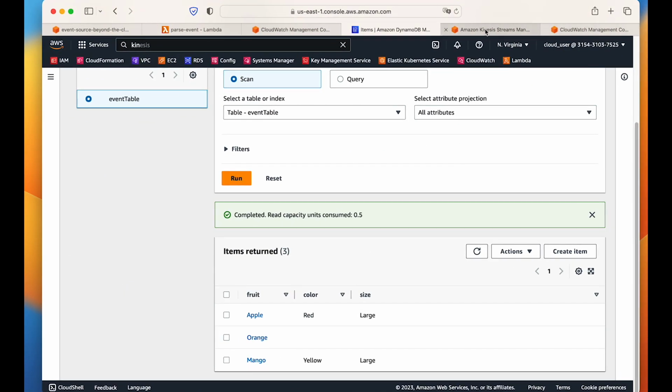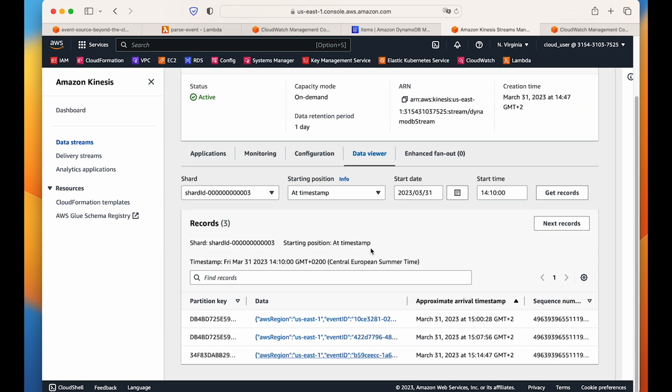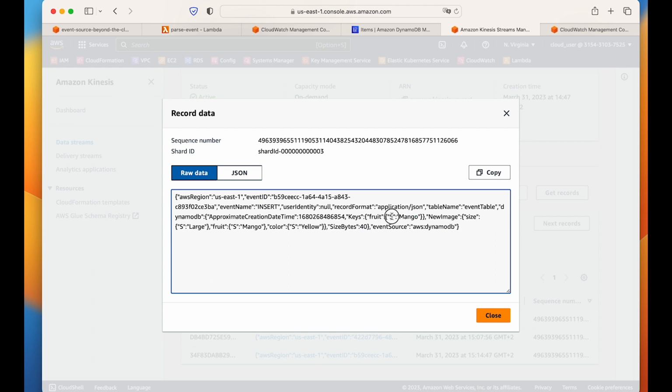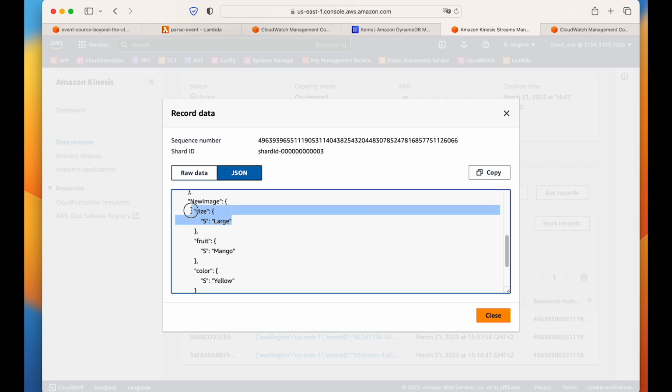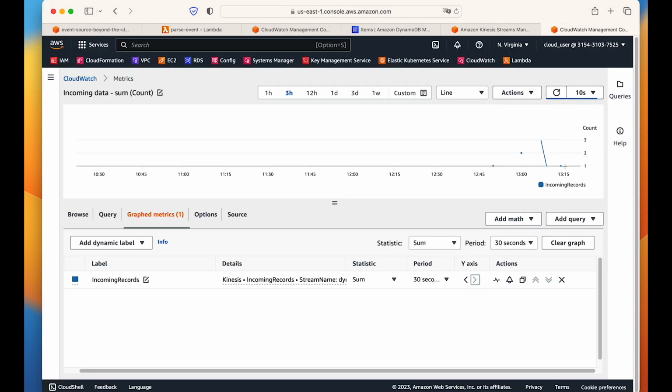Now let's go back to our Kinesis data stream and search for this data. Eventually I found the data in shard 3, and this is the data that came in, where we have the fruit, which is string type mango, new image size of large, and the color is yellow, string type. This is the event that triggered, and we can see it in the JSON format as well. The size is large, the fruit is mango, and the color is yellow. This one we can also see in the CloudWatch log here. One incoming record came in.